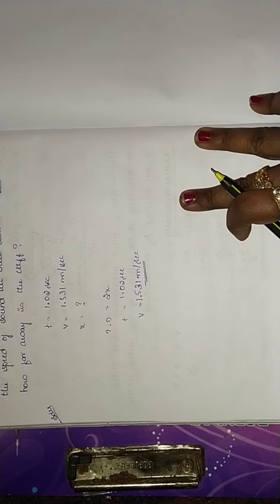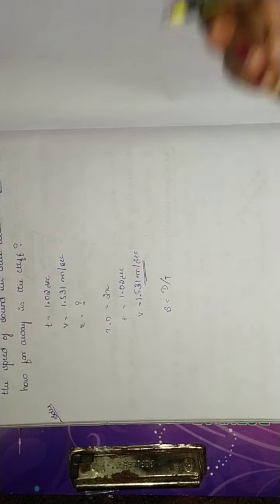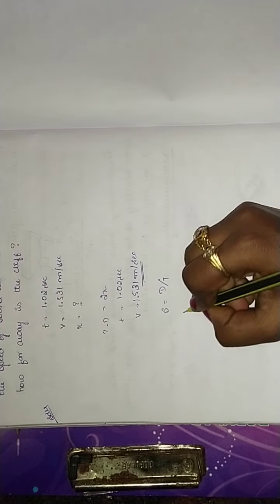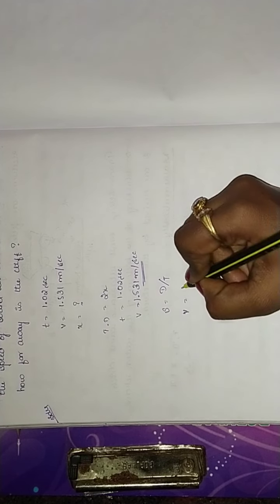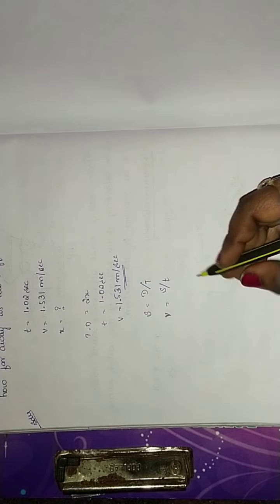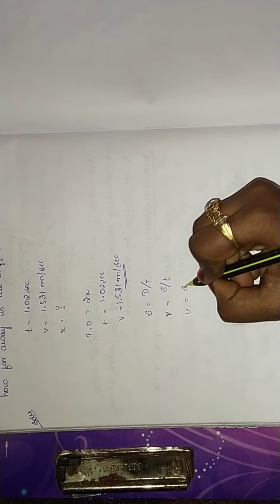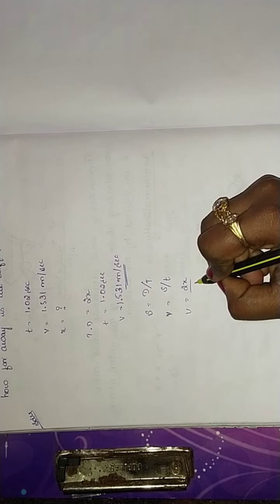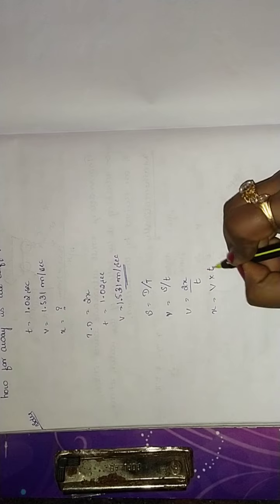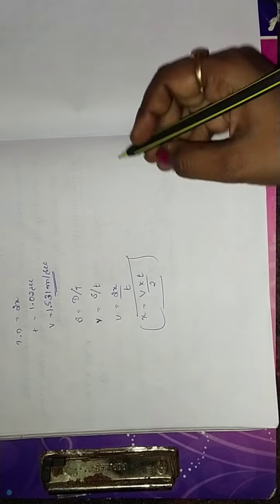Using the formula, speed is equal to distance by time, so v is equal to s divided by t, that is v is equal to 2x divided by t. So x is equal to v into t divided by 2. This is the formula we have, isn't it? Based upon this formula, let's solve the question.